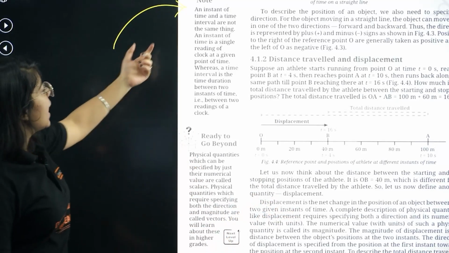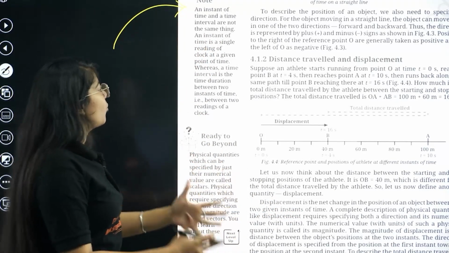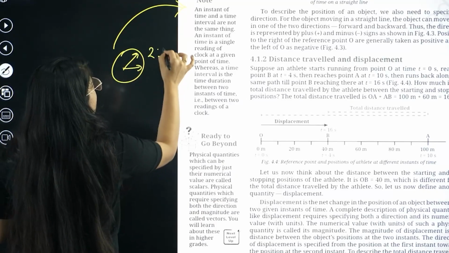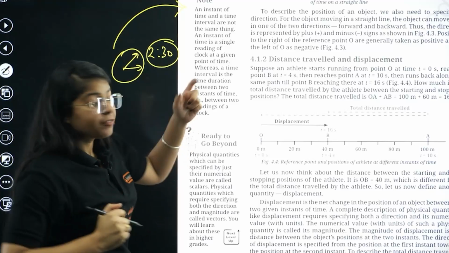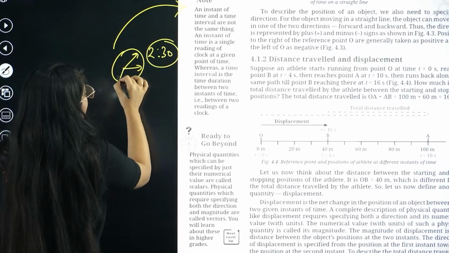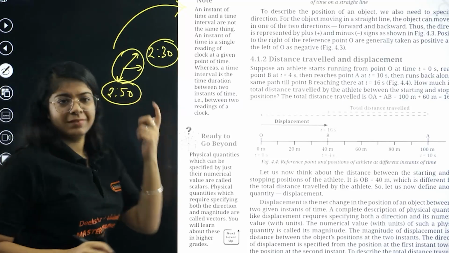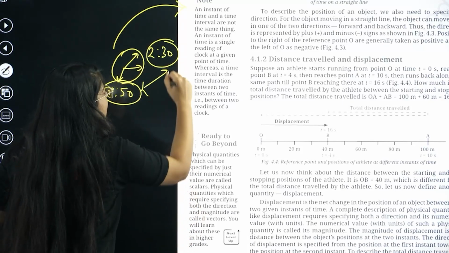So an instant of time is a single reading of a clock at a given point of time. My clock is pointing at 2 hours and 30 minutes. That's a single instant of time. But from 30 minutes to 20 minutes, now the clock is at 2:50, right? The hands are a little off, but now, how much time has passed?